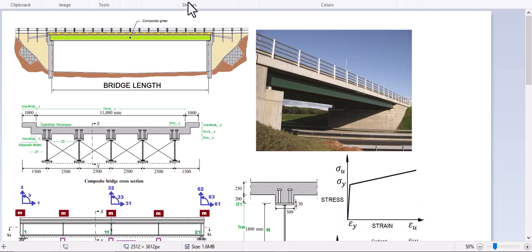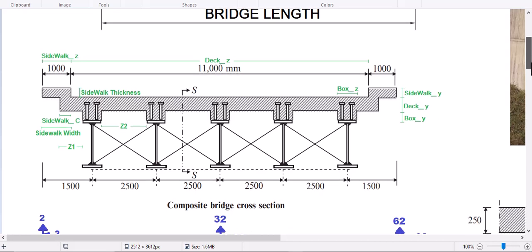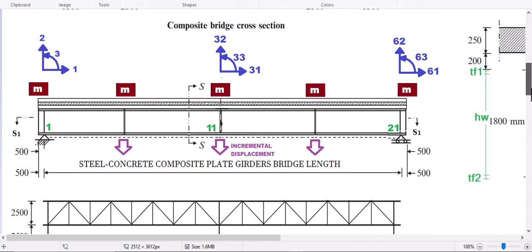So in the fourth analysis we are going to have a movable displacement analysis of this composite bridge.